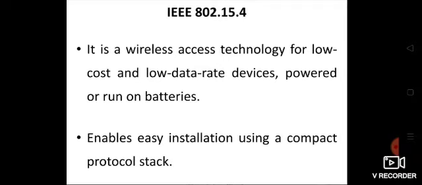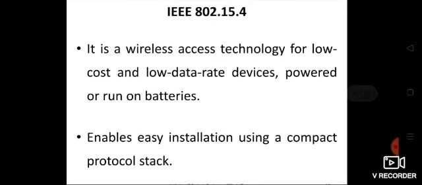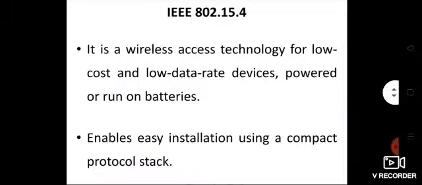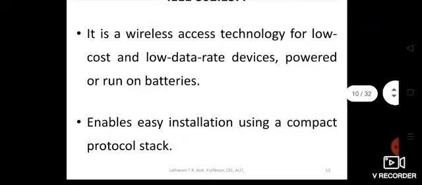Low cost, low data rate in the sense LLNs. So they will obviously run on batteries because main power supply will not be there, or sometimes maybe powered.